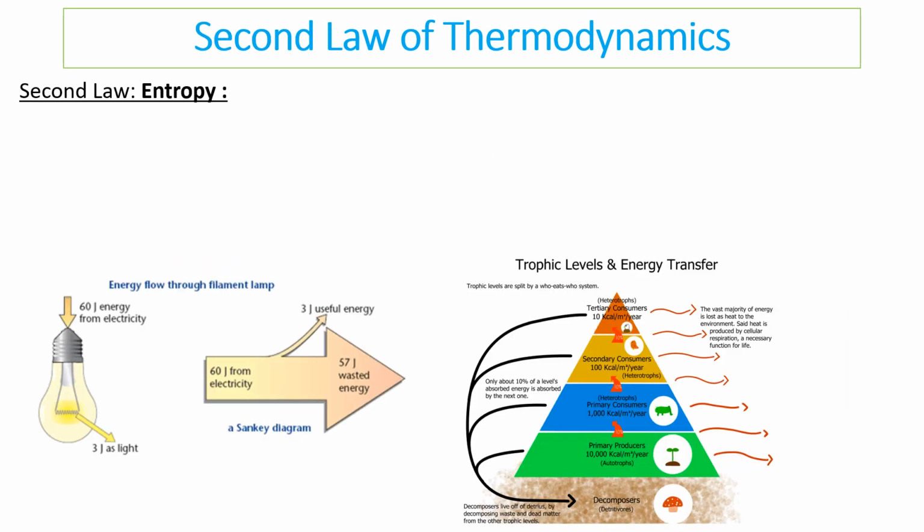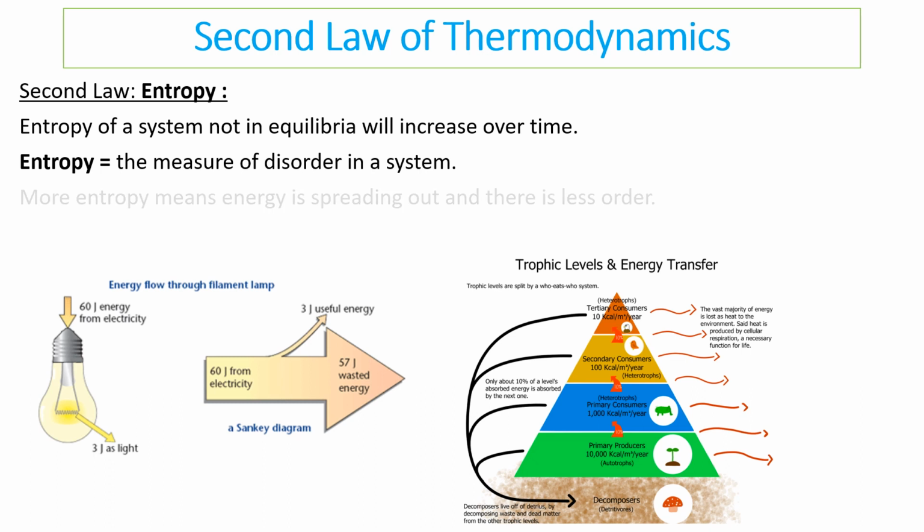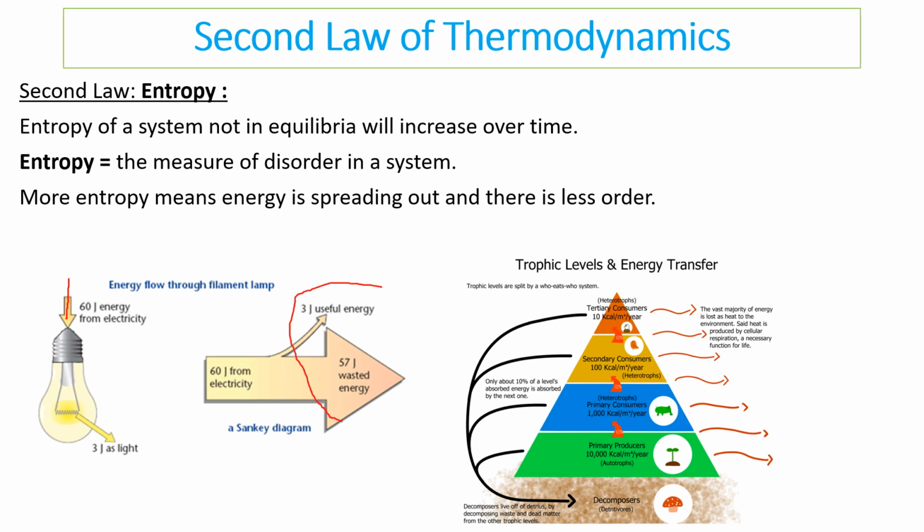And the second law of thermodynamics links to entropy. Entropy of a system not in equilibrium will increase over time. Basically, it is a measure of the disorder in a system. More entropy means more energy is spreading out and there is less order. For example, with a light bulb, the electrical energy going in has a lower entropy, but what comes out is heat and light, which has a higher entropy. There is more disorder, and energy is spreading out and being lost.